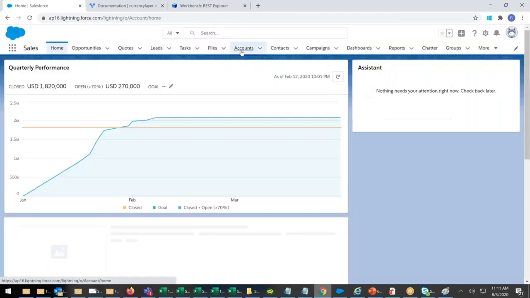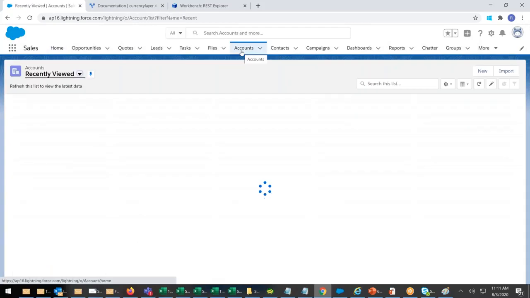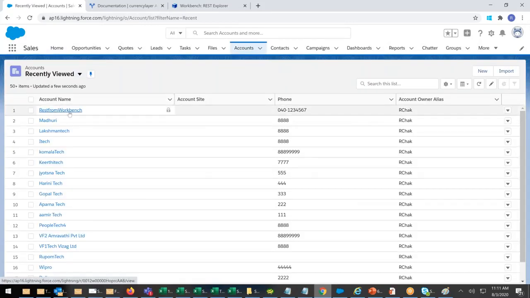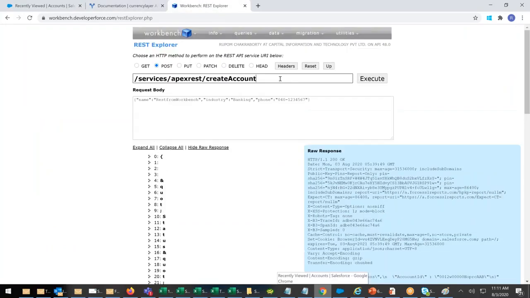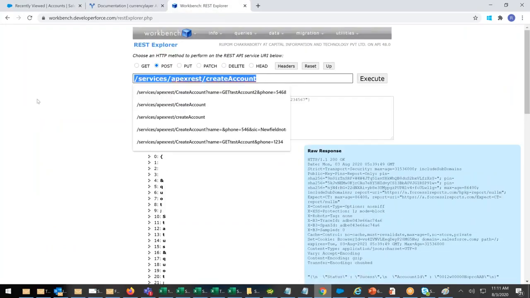Click on account. See, REST from workbench, 040123456. Who gave this? Some third party. A third party requested to my URL. This is my URL. Complete is my URL.